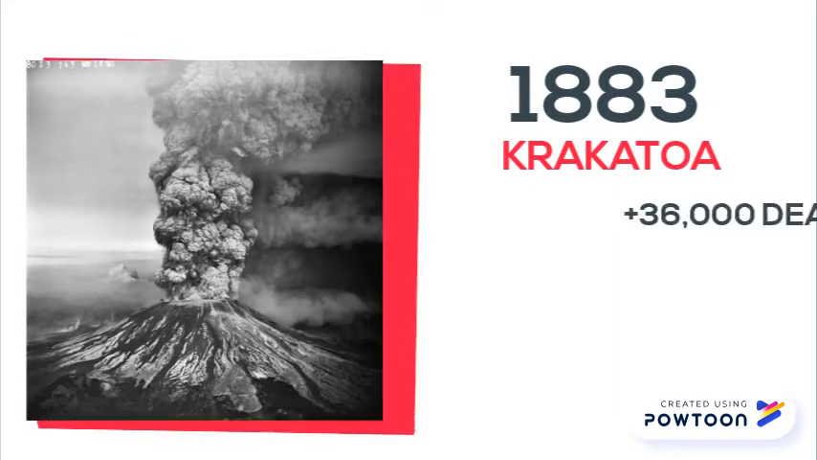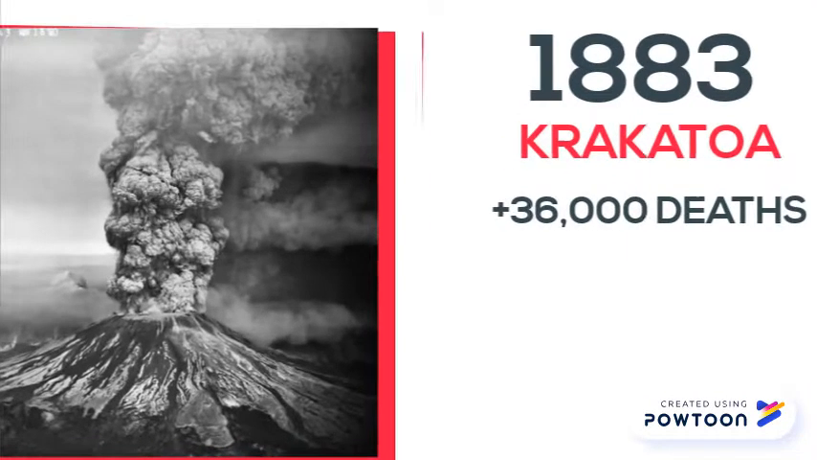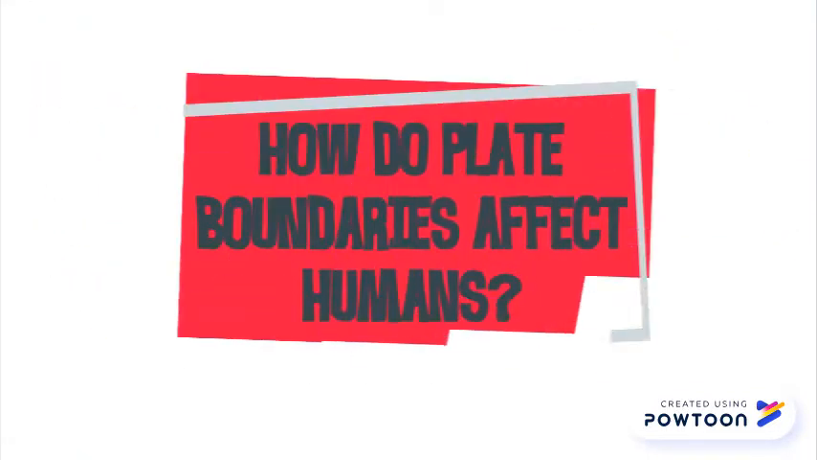In 1883, the Indonesian volcano, Krakatoa, erupted. Over 36,000 people died due to the eruption itself and the tsunamis it created. There are multiple questions raised, but one of them is, how do plate boundaries affect humans?